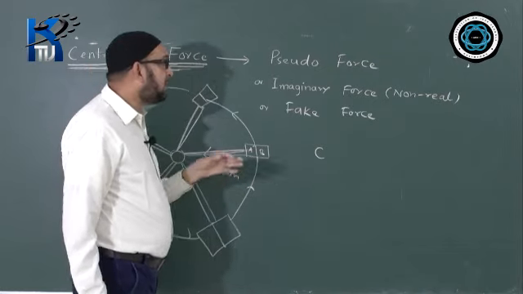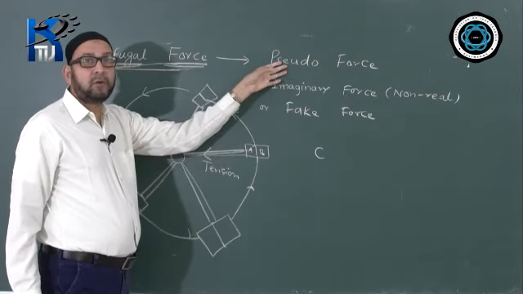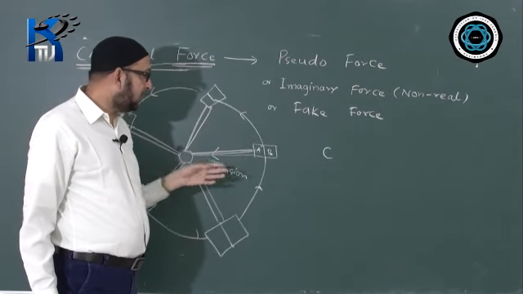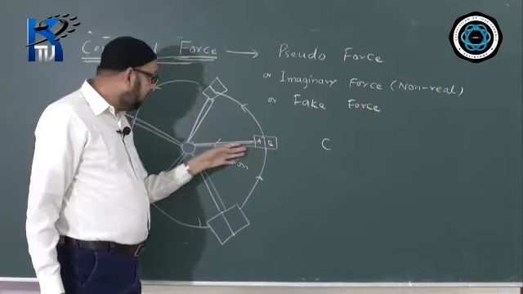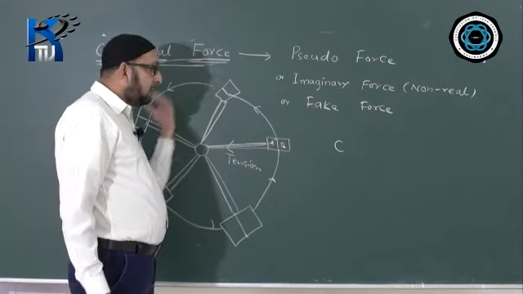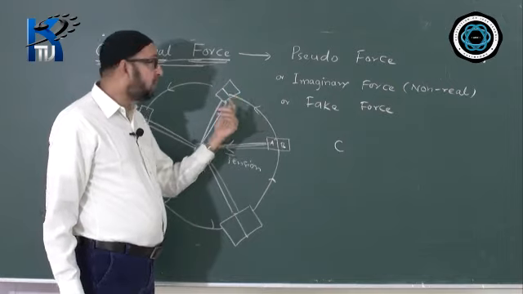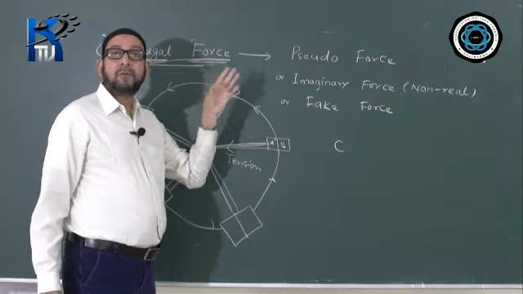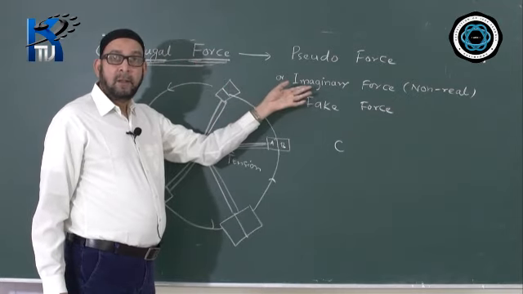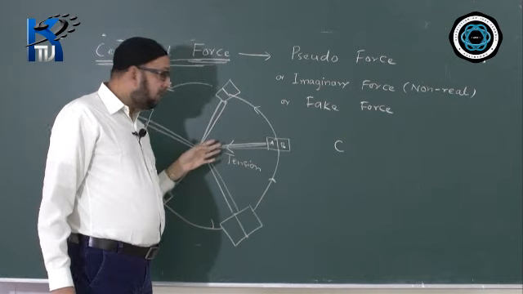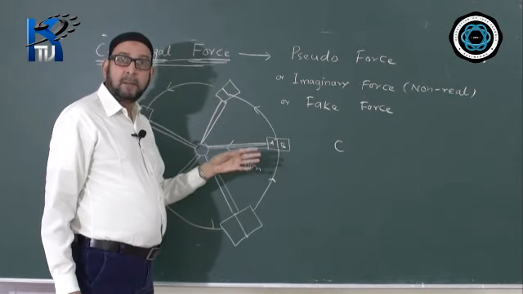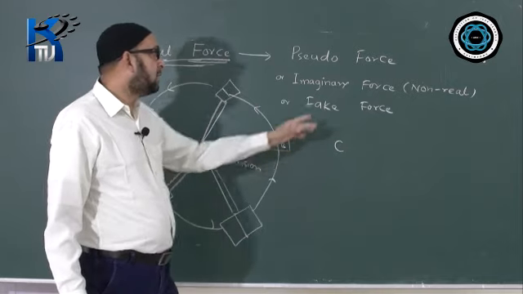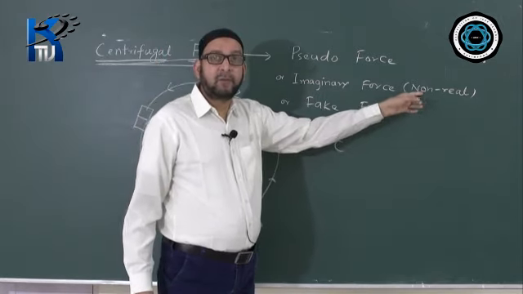So centrifugal force is an imaginary force or a pseudo, means non-real or a fake force which appears to be acting on the body B when the observer is within the rotatory frame. That force is called centrifugal force. If the definition comes that what is centrifugal force, we say it is an imaginary force acting on the body directed away from the center of the circular path. Centrifugal force is a non-real force. It is not a real force.